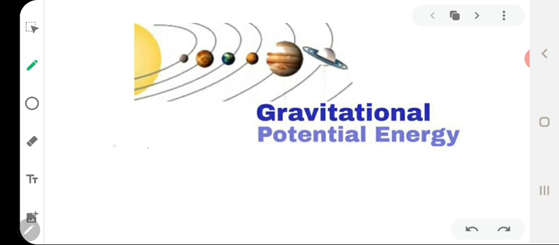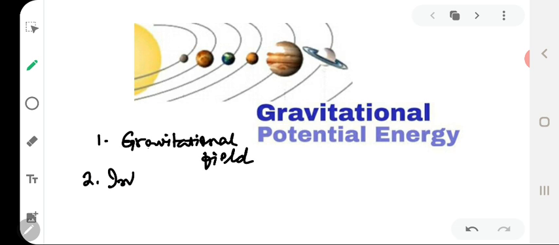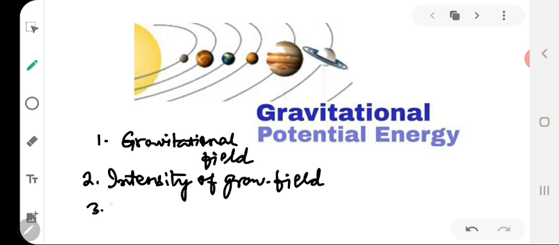Today we shall focus on the discussion of three important topics from the same chapter. First being gravitational field, the second being intensity or strength of gravitational field, and last but not the least we shall study about gravitational potential energy.